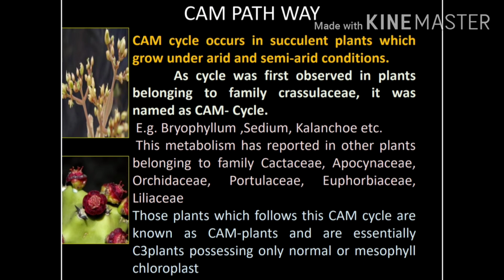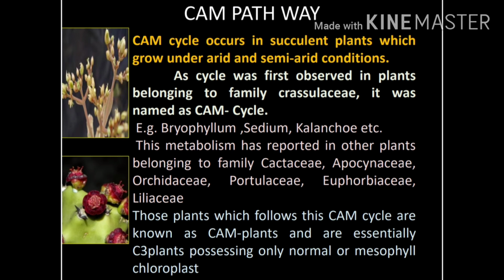Crassulacean acid metabolism pathway, that is the CAM cycle, occurs in succulent plants which grow under arid and semi-arid conditions. As the cycle was first observed in a plant belonging to family Crassulaceae, that's why it is named as the CAM cycle. The best examples of the CAM cycle or pathway occur in Bryophyllum, Sedum, Kalanchoe, and other plants. This metabolism has been reported in other plants belonging to family Cactaceae, Apocynaceae, Orchidaceae, Portulacaceae, Euphorbiaceae, and Liliaceae.